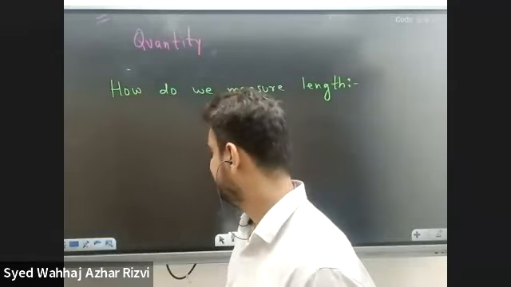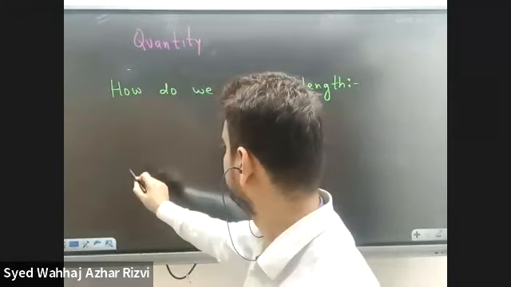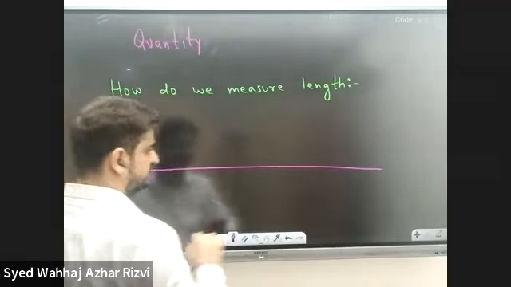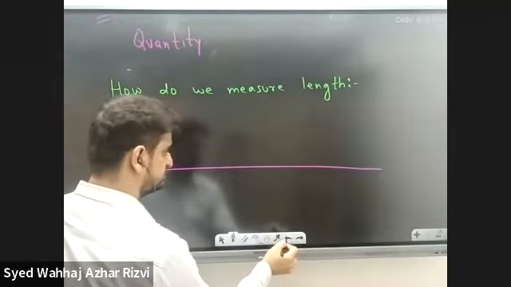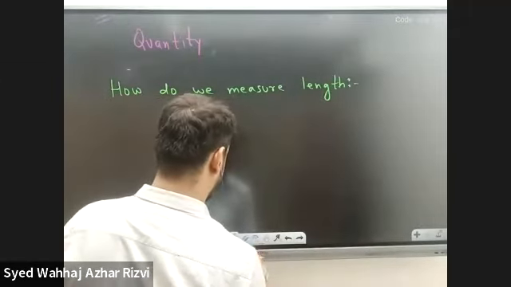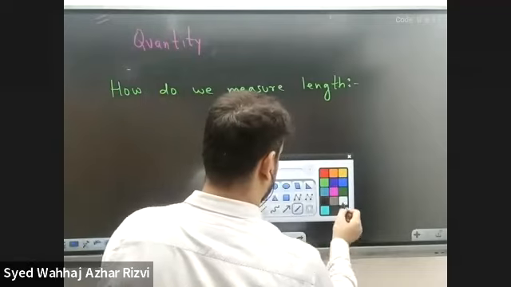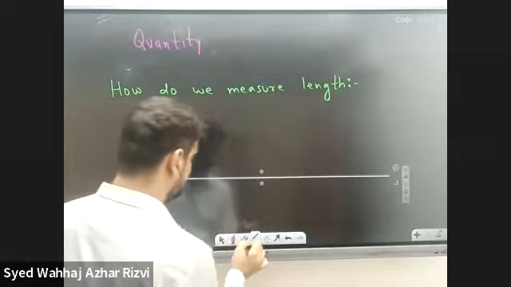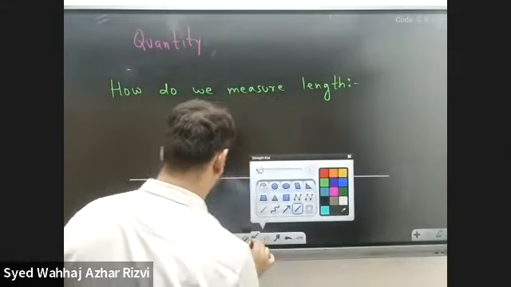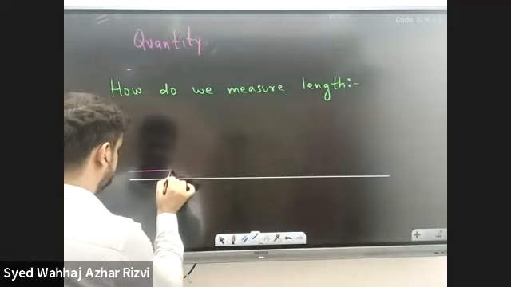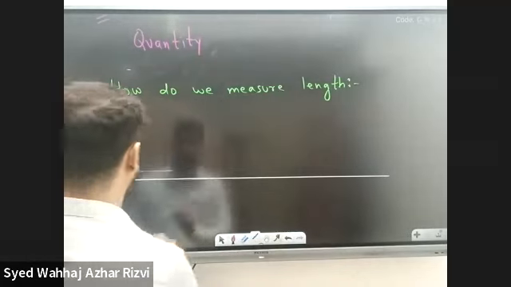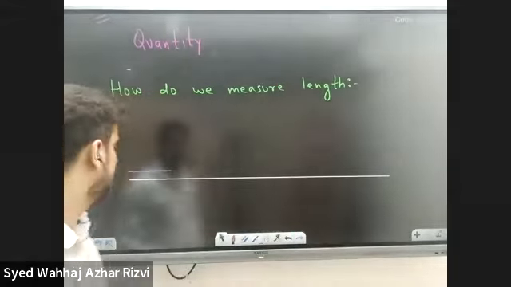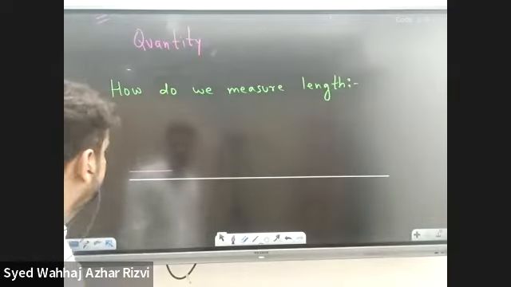Let's say there's a straight line which goes from A to B. Let's draw a straight line like this. This is a line, and this is another line. So here we have two lines. We have a bigger line, the white one, and a shorter line, the pink one.